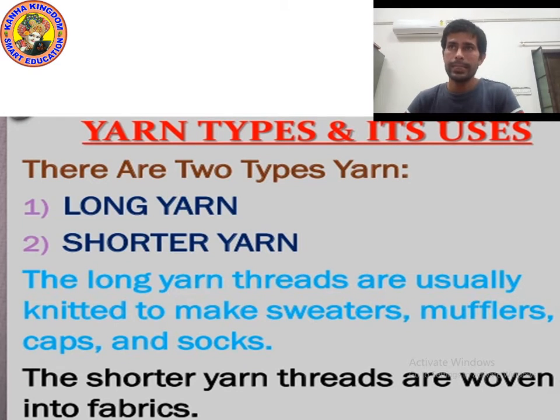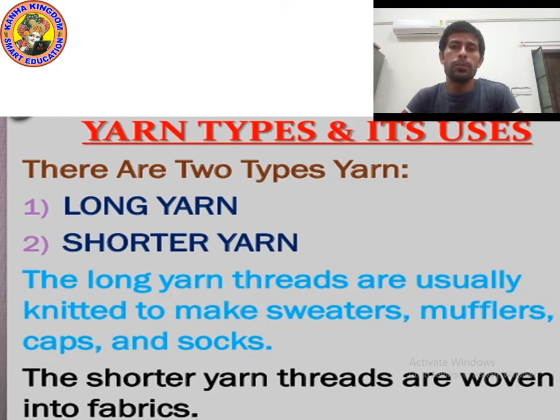As you can see, the topic is yarn, types of yarn and uses of yarn. We revised it in the previous class, but if you did not attend the previous class you can write it down. So there are two types of yarn. The first type of yarn is long yarn and the second type is shorter yarn.